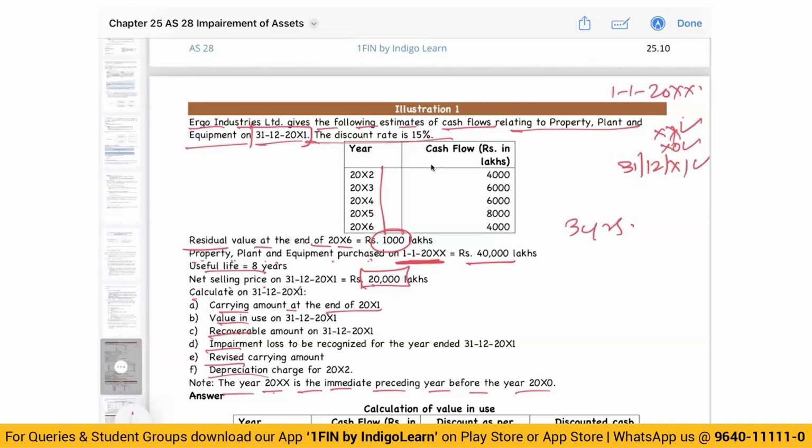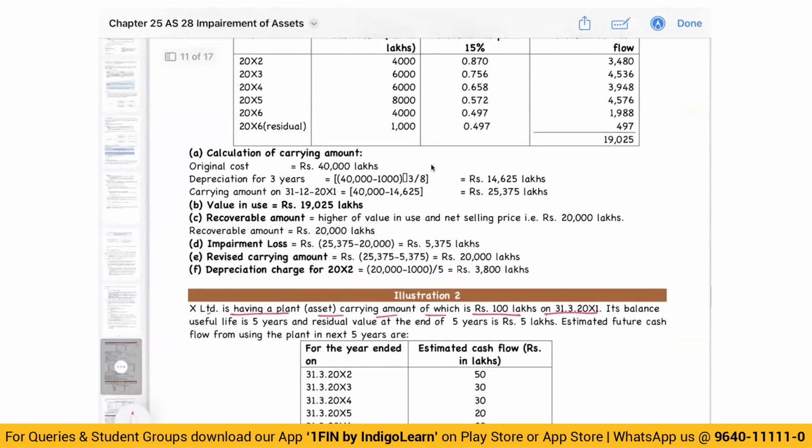How much is the depreciation? 40,000 cost minus residual value 1,000 divided by 8 multiplied by 3. 14,625 lakhs is the depreciation. 40,000 is the original cost. 14,625 is the depreciation. So carrying amount is 25,375. Okay.